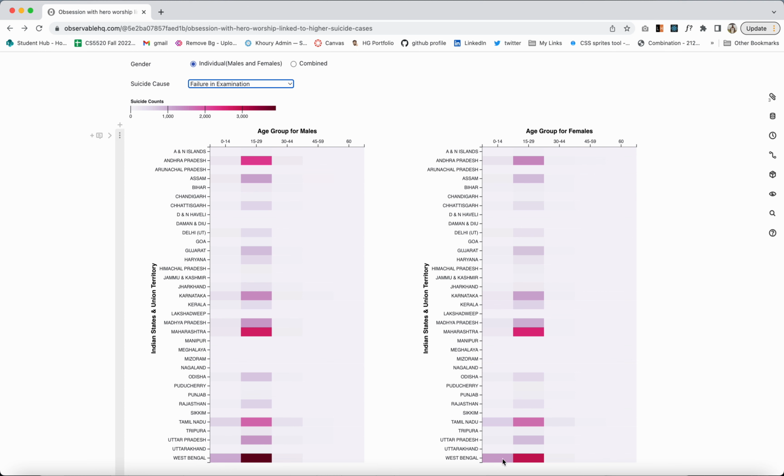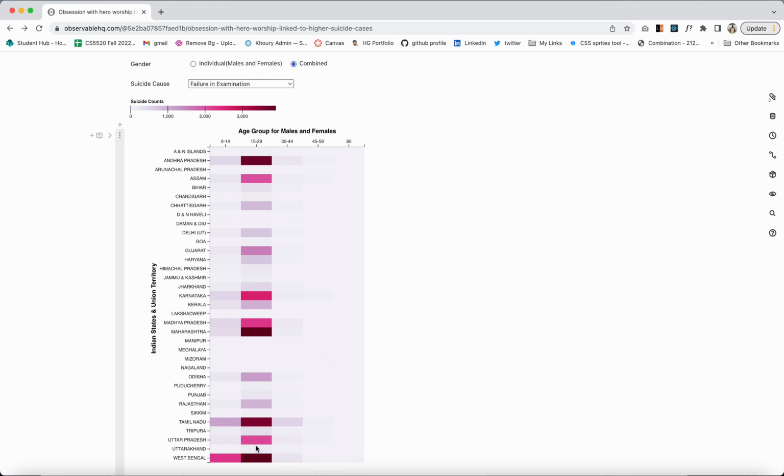There are higher cases of suicide in the age group of 0 to 14, where the cause of suicide was failure in examination. And the same goes for the age group of 15 to 29. And if we combine them together, we can see that West Bengal has very high suicide cases for the age group of 0 to 14, where the cause of suicide was failing an exam.